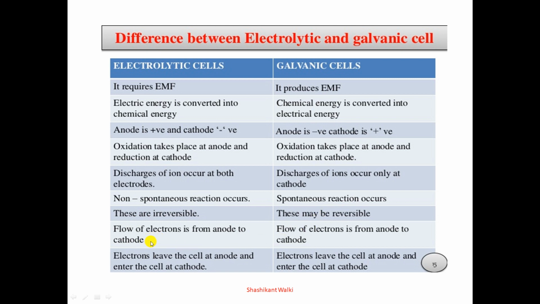In both cells, the flow of electrons is from anode to cathode. Electrons leave the cell at the anode and enter the cell at the cathode, and the same takes place in the galvanic cell. In this way, the electrolytic cell is different from the galvanic cell. Generally, the electrolytic cell produces chemical energy by utilizing electrical energy, whereas the galvanic cell produces electrical energy by utilizing chemical energy.